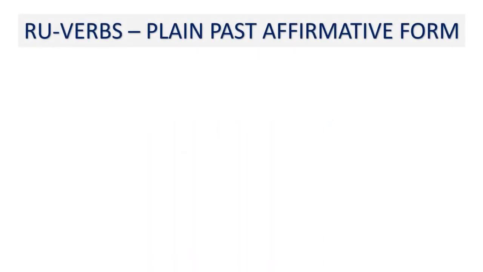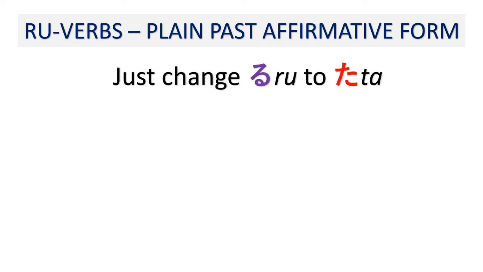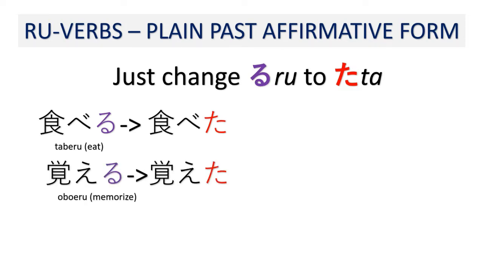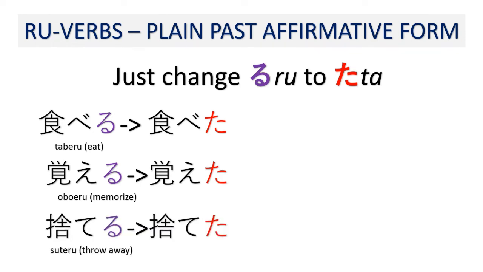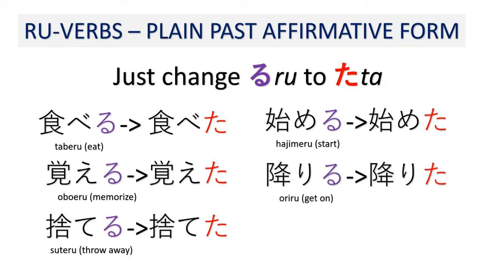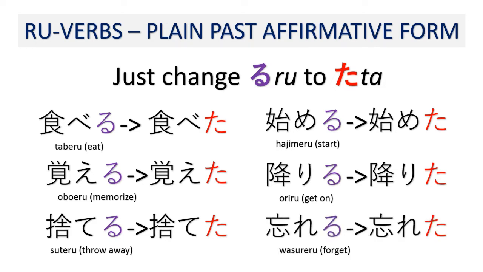For the ru verbs, plain past affirmative form. Of course, we start with the affirmative one. The rule is just change ru to ta. Taberu becomes tabeta. Oboeru becomes oboeta. Suteru becomes suteta. Hajimeru becomes hajimeta. Oriru becomes orita. Wasureru becomes wasureta, and so on.